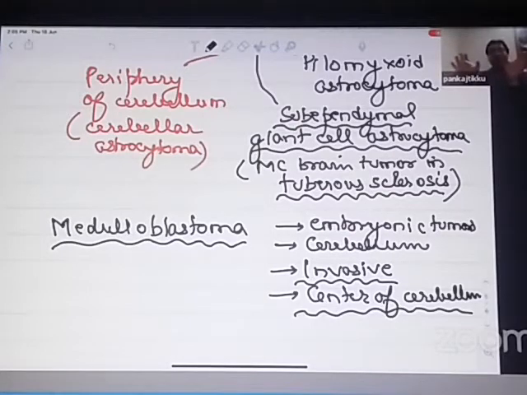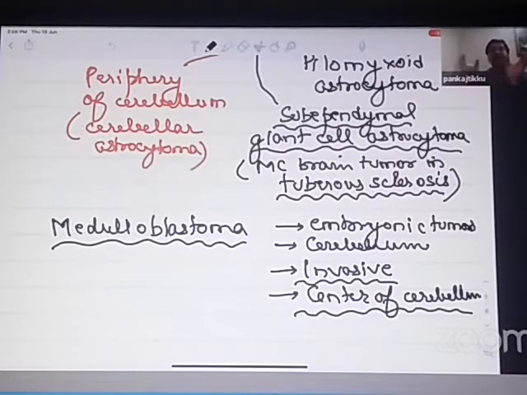So let me see if you have understood or not. Let me ask you a question. If there is a tumor which is known to arise from the peripheries of the cerebellum, I do an MRI scan, and I see a tumor arising from the periphery of the cerebellum, that means the lobes of the cerebellum. Is it likely to have a good prognosis or poor prognosis? What is your answer? It is likely to have a good prognosis.